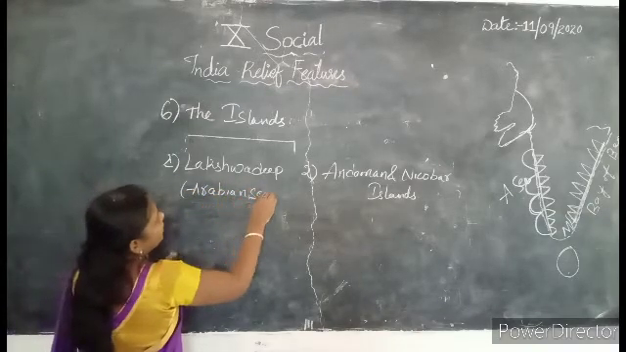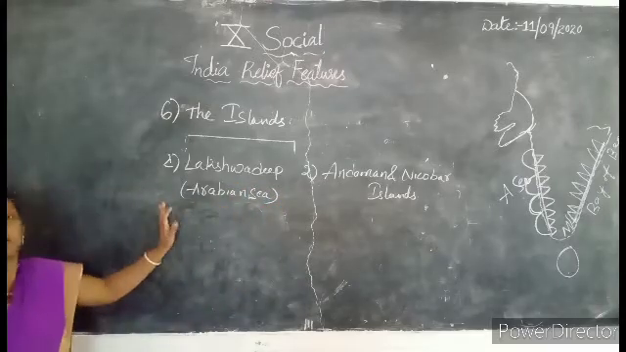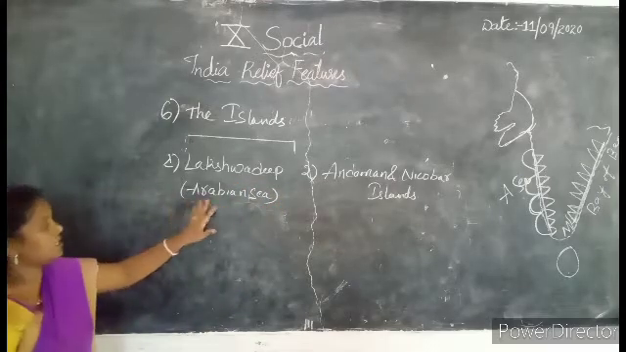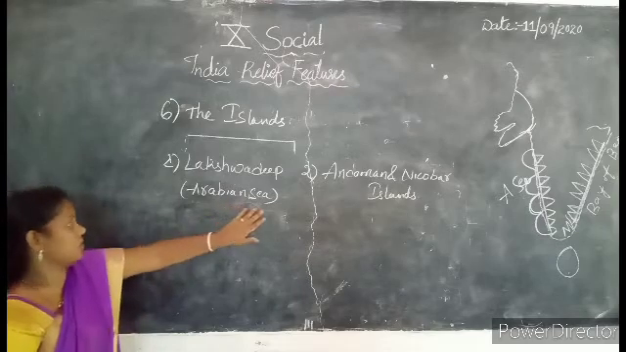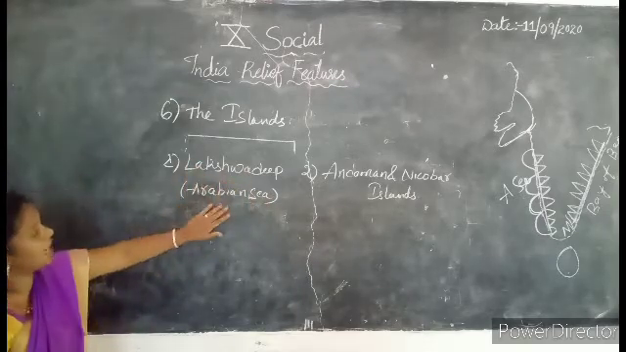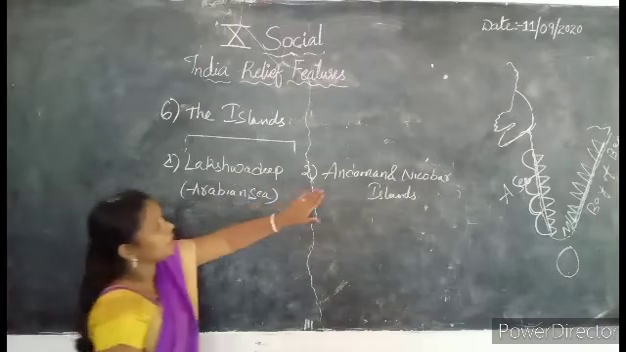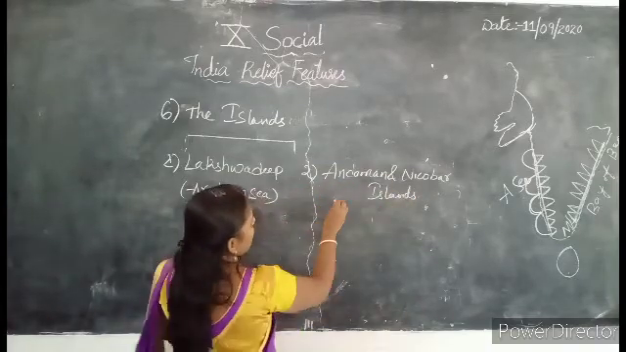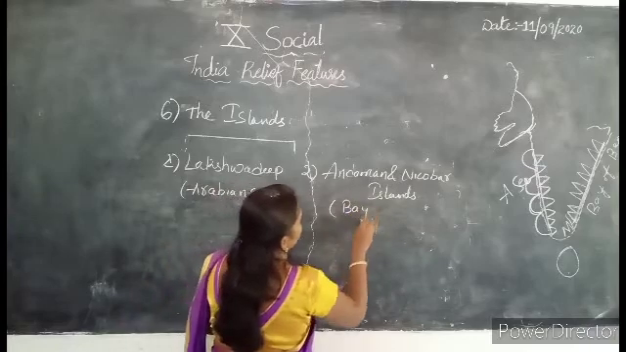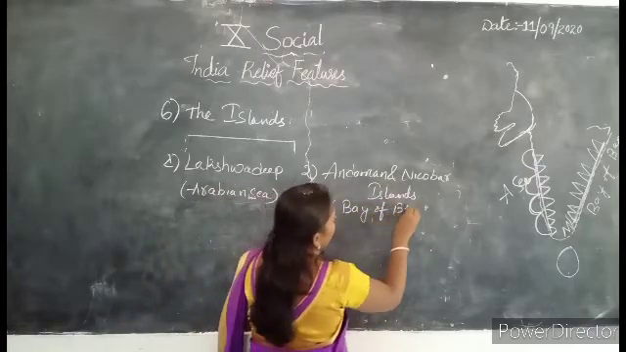So which islands can we call them? Onshore islands. Why? Because the islands which are formed by water bodies like the seas and oceans, we are calling onshore islands. So the Lakshadweep Islands are formed by the Arabian Sea. The Andaman and Nicobar Islands are formed by the Bay of Bengal.